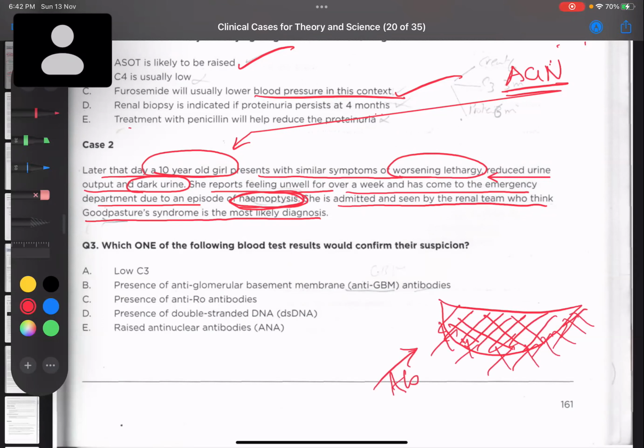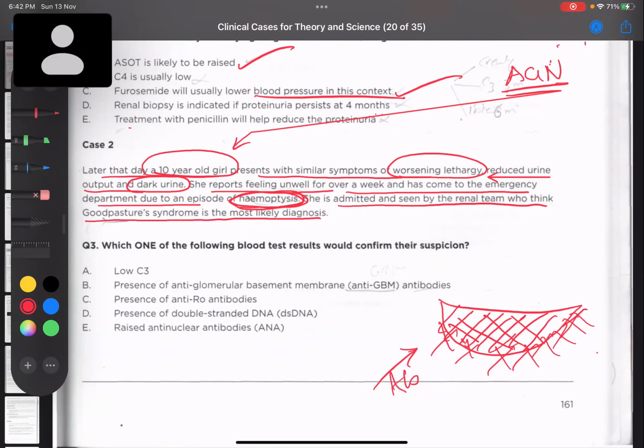And I can't exactly remember why it causes hemoptysis, but right now I can't remember. It was something like this particular antibody also causes damage in the lungs as well as the glomerular basement membrane due to similarity of structure or something like that was there.